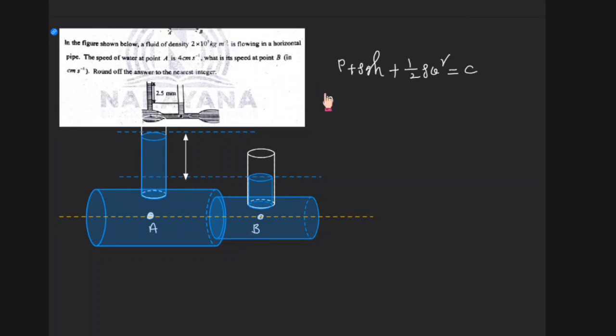So let me say this is PA plus rho g h plus half rho VA square will be equal to PB plus rho g h plus half rho VB square. That is the Bernoulli's equation, right? So first of all I'm just cancelling this rho g h, because that rho g h will be equal to 0, both points are in the same line.